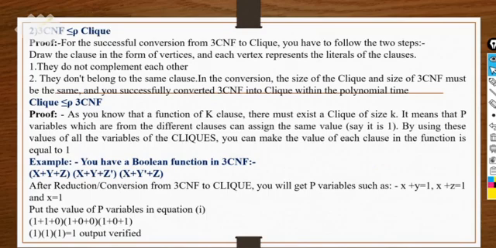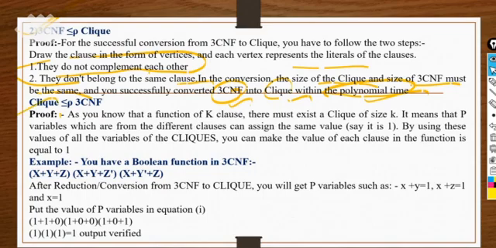First, we have already covered what a clique is, and now with this size 3, three vertex covering, we are taking the clique here and reducing it to the 3CNF. We know that vertices do not complement each other in the clique problem, and they do not belong to the same clause. So the size of the clique and the size of the 3CNF must be the same. We have taken three clauses in the 3CNF, and in the clique also we have taken size 3 for the vertices. So we can solve it in polynomial time, so it is successful.